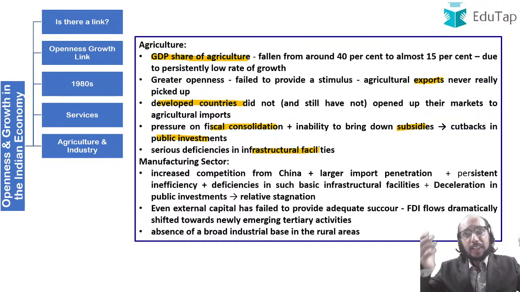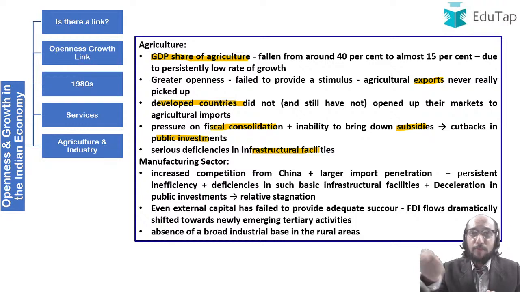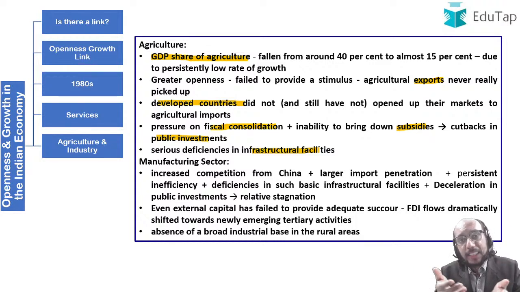And even if developed countries had their markets open and were willing to buy farm produce from India, our ability to reach those markets would still have been very low, simply because the basic infrastructural facilities were never in place.